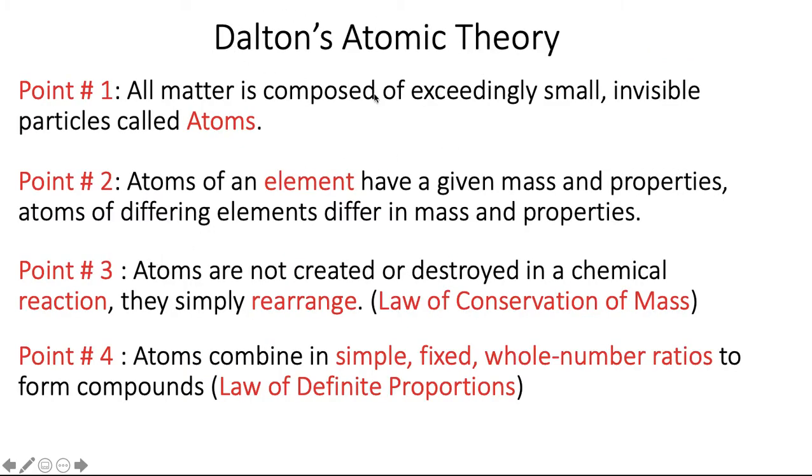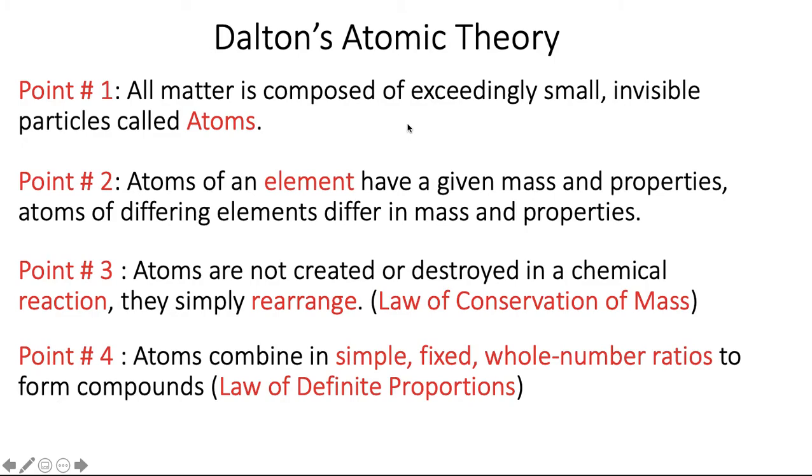The next gentleman who contributed to the atomic theory is Dalton. Dalton really took what was there and packaged it a little better, and he came up with his atomic theory, and here are the 4 points that he mentions. The first one: all matter is composed of exceedingly small invisible particles called atoms.